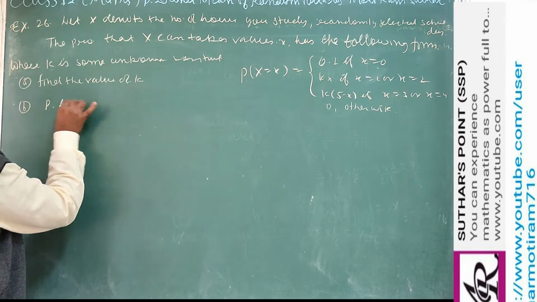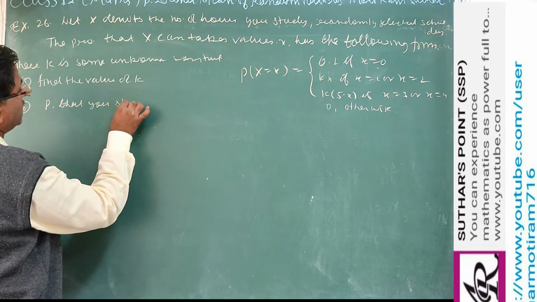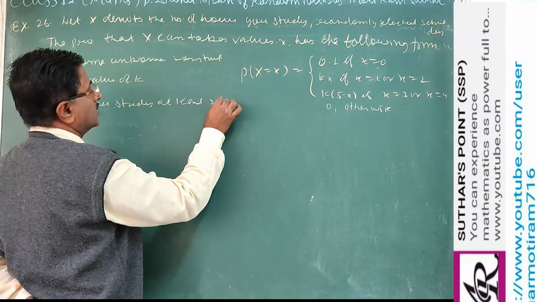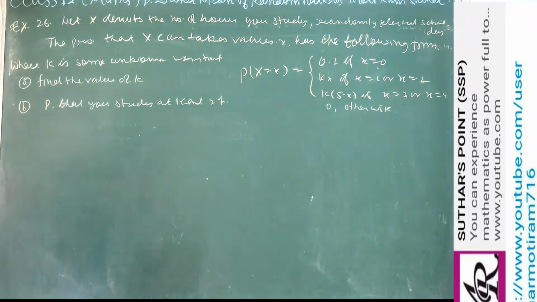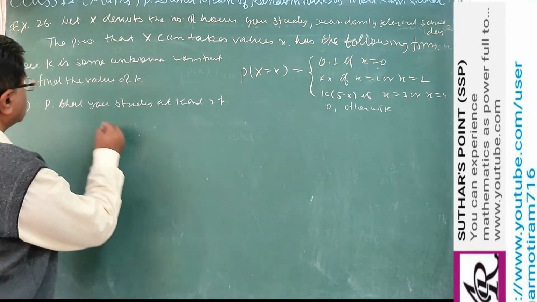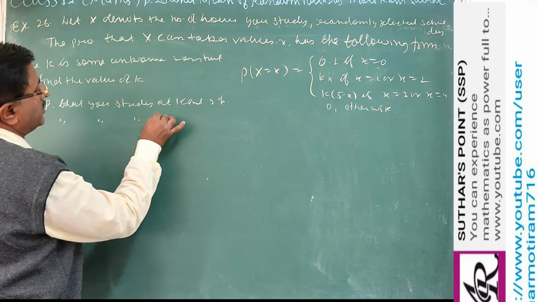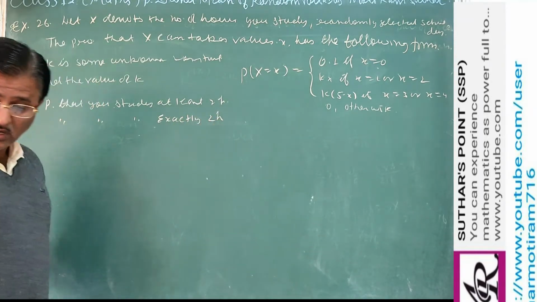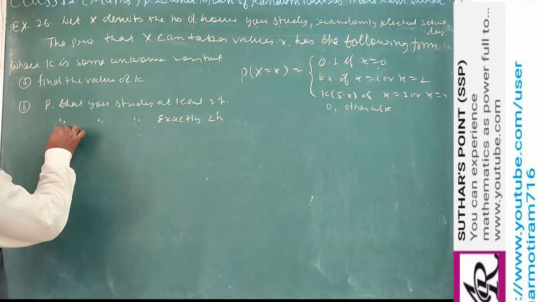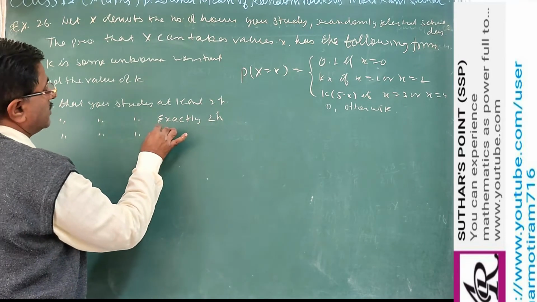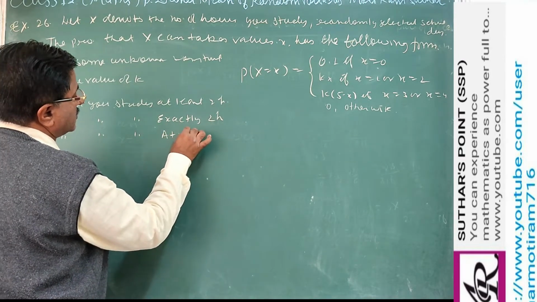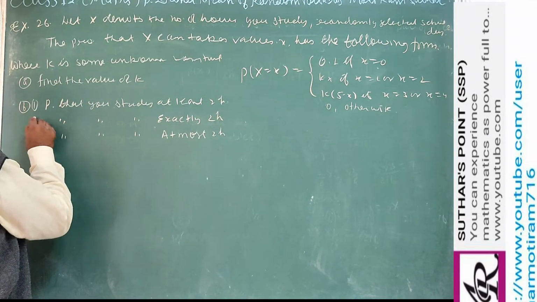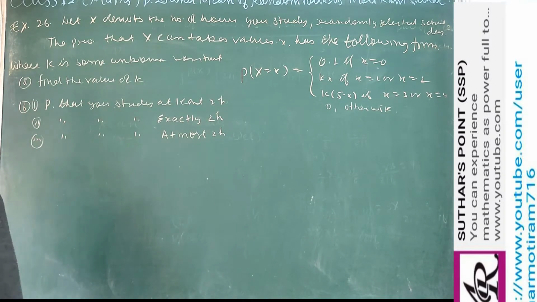Second, the probability that you study exactly 2 hours. And third, the probability that you study at most 2 hours. So this is the first part, second part, and third part.